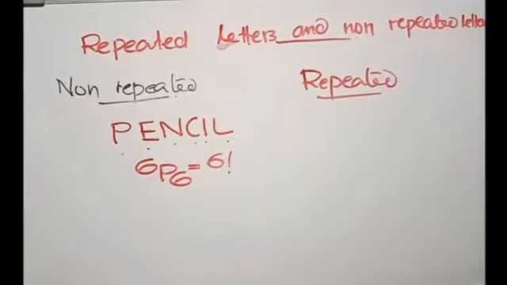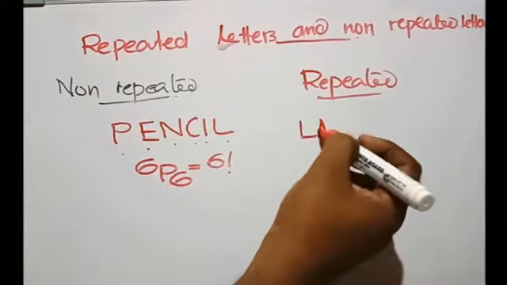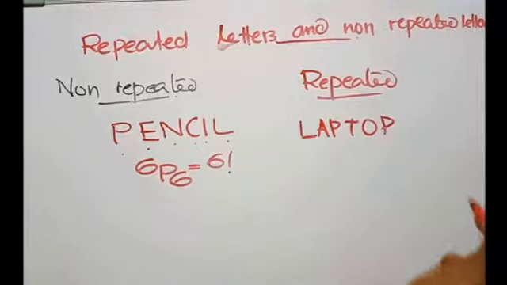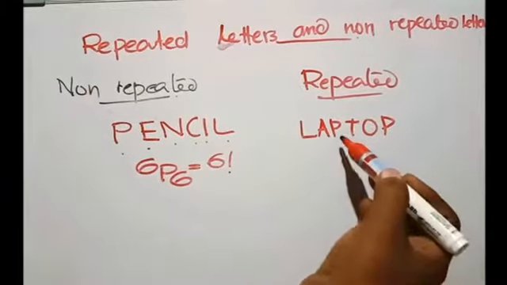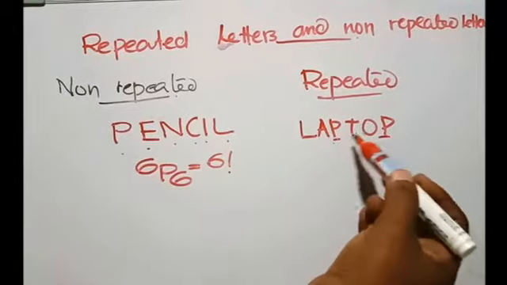Now let's see some problems related to permutation of words with repeated letters. For example, consider laptop. See, when you consider laptop, the letter P is repeating twice.